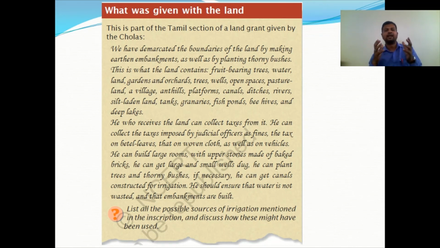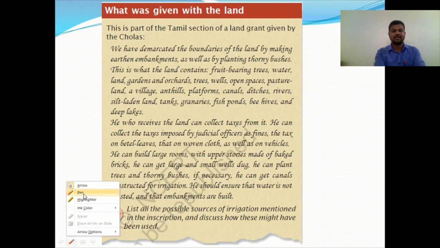He can build large rooms with upper stories made of baked bricks. He can get large and small wells dug. He can plant trees and thorny bushes if necessary. He can construct canals for irrigation. He should ensure that water is not wasted and that embankments are built.